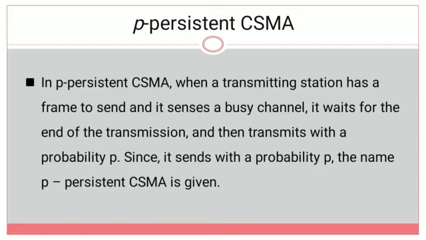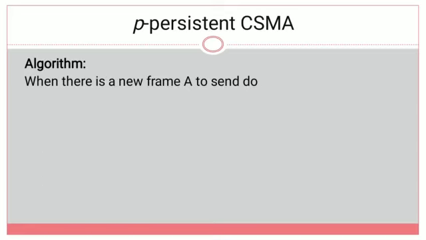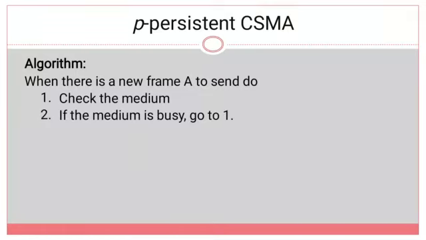So what is the algorithm for P-persistent CSMA? Whenever a station has a new frame to send, the first step is to check whether the medium is busy or idle. If the medium is busy, it will wait for the end of the transmission and go back to the first step. That means again it will sense the channel, but it waits for the end of the transmission here.